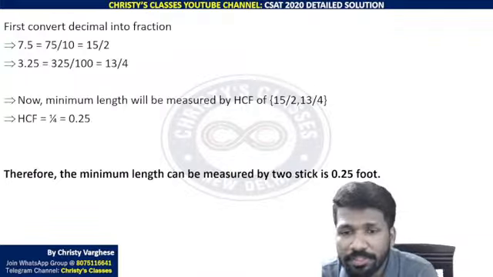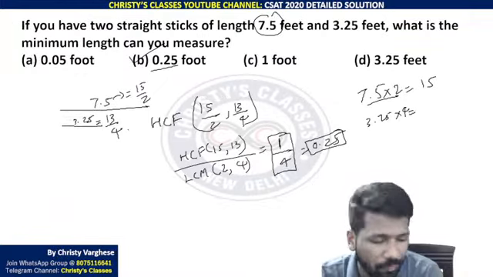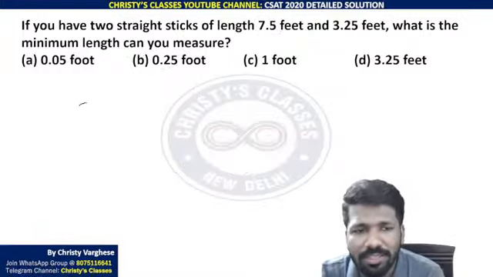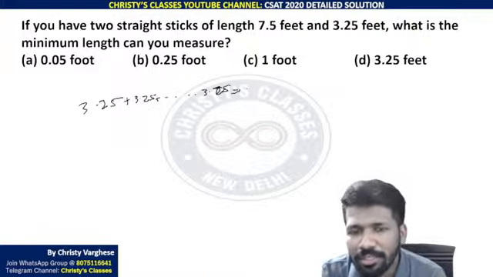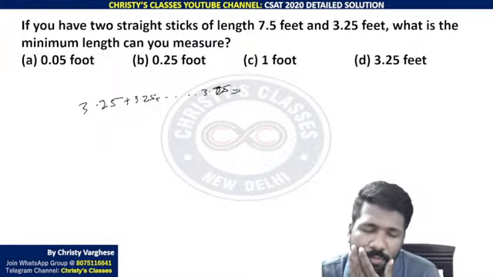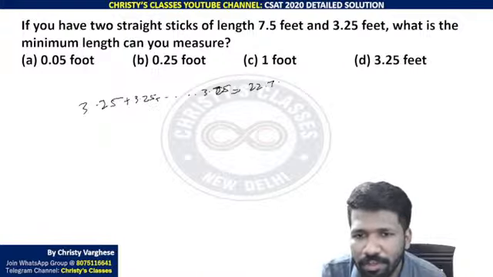Yeah, for the previous question, if you want to know how you can measure 0.25, I will show you. Look at this. If you place 3.25 feet 7 times, 3.25 plus 3.25 plus 3.25, 7 times you are keeping, what will you be getting? 3.25 into 7, that is 3 into 7, 21. 21 plus 0.25 into 7 will be 1.75, that is 22.75 you will be getting.